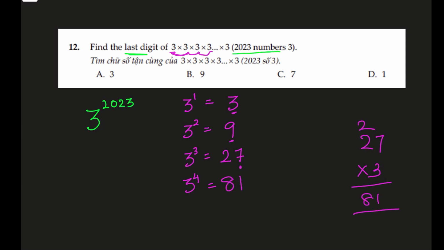Now we don't need to focus on the tens place, we are just focusing on the ones place. Let's go to 3 raised to power 5. 81 times 3, because we are multiplying another one, is 243.